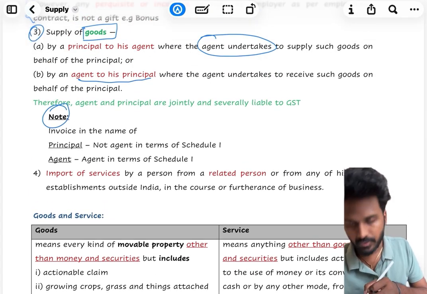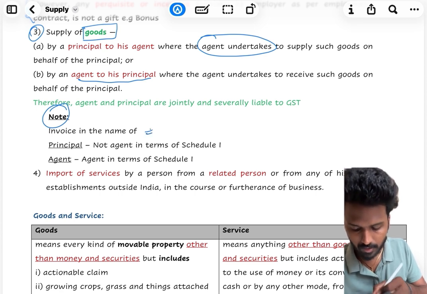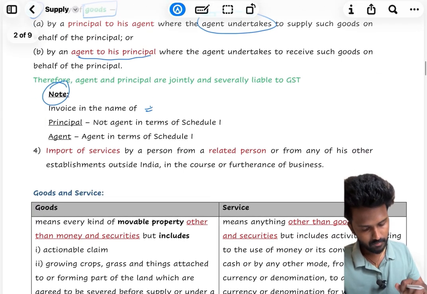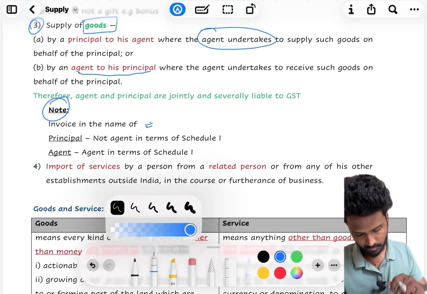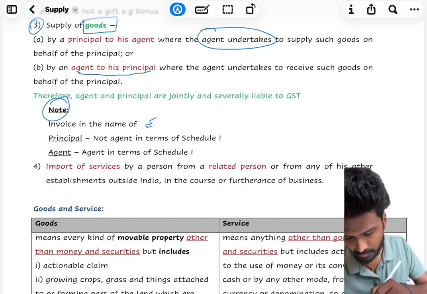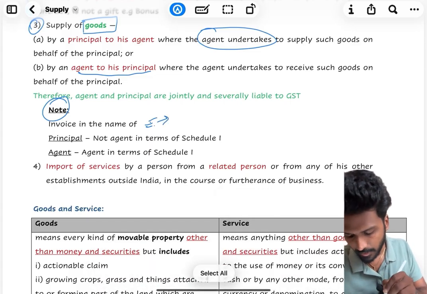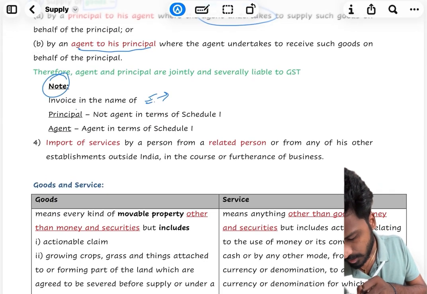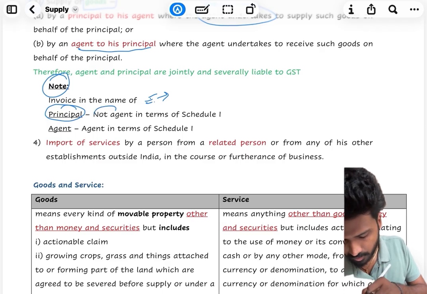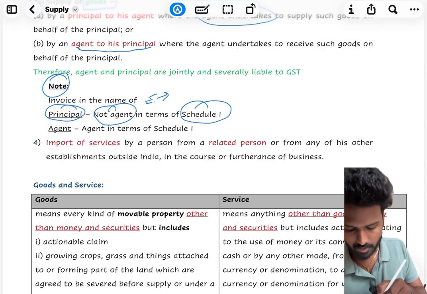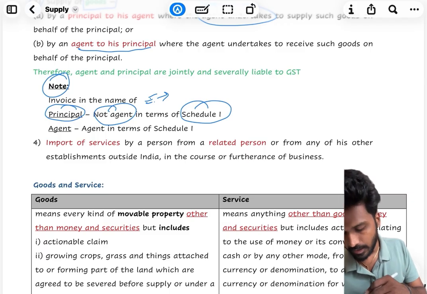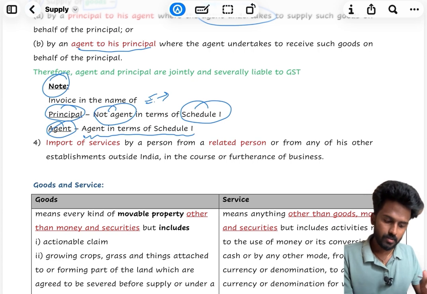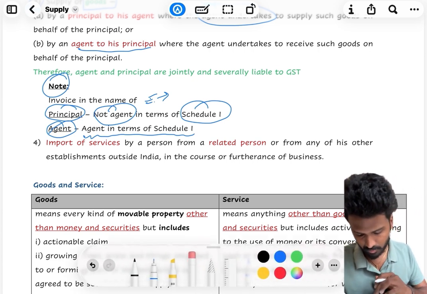As I said, for the transaction between principal and agent, where the invoice is raised in the name of the principal, it's not an agent and not covered under Schedule 1. Where the invoice is in the name of the agent, it is an agent in terms of Schedule 1, in short.